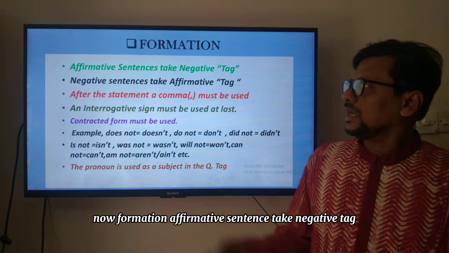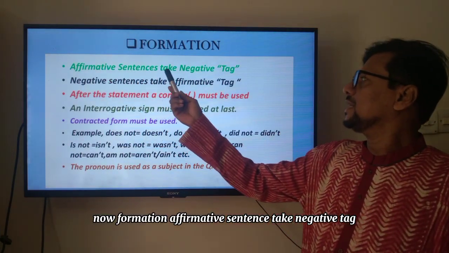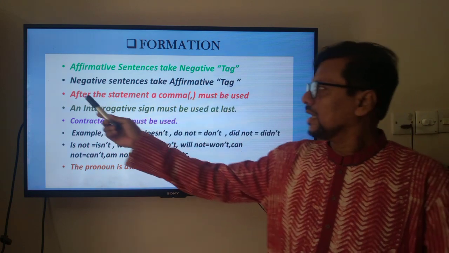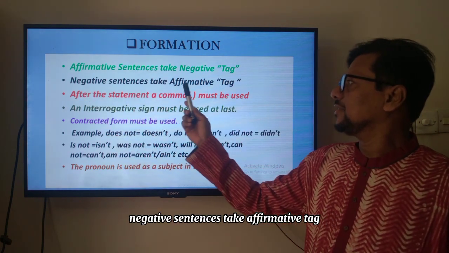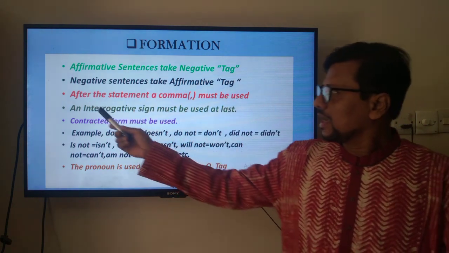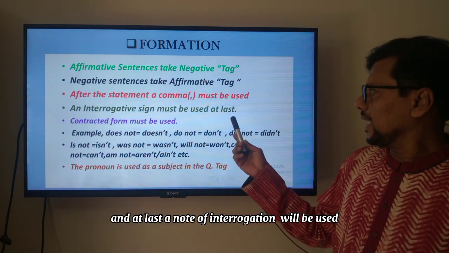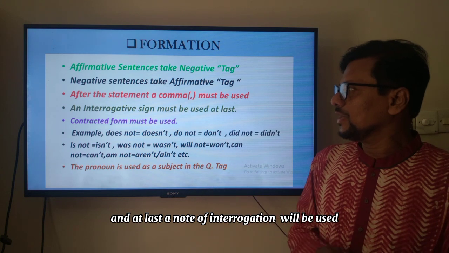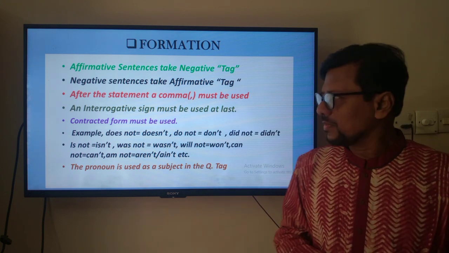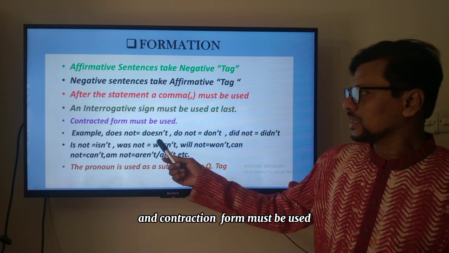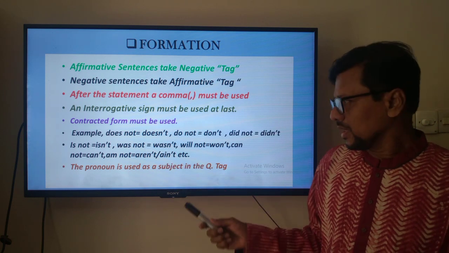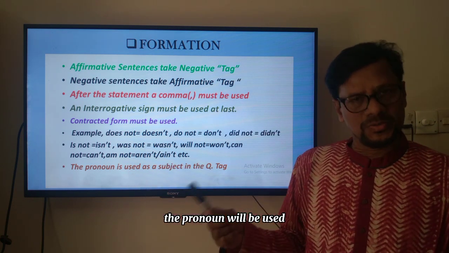Now formation. Affirmative sentences take negative tags. Negative sentences take affirmative tags. After the statement, a comma must be used, and at last a note of interrogation will be used, and contraction form must be used. The pronoun will be used.